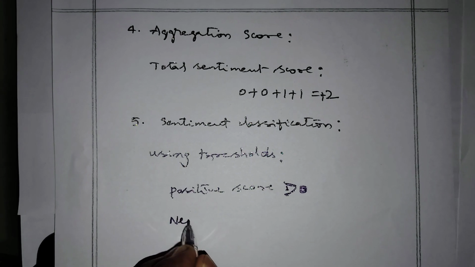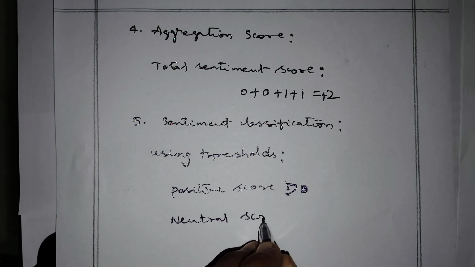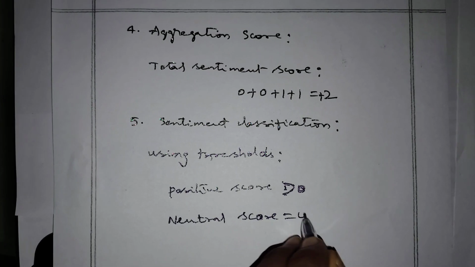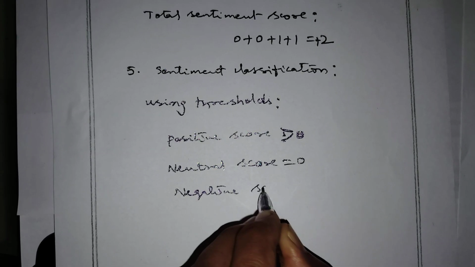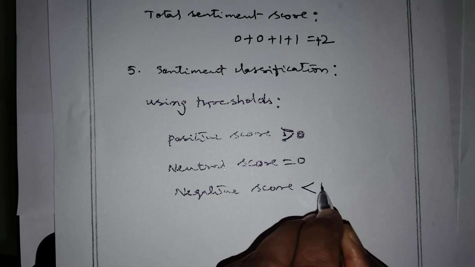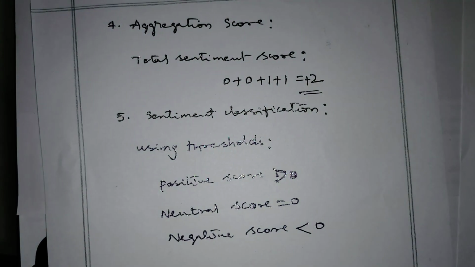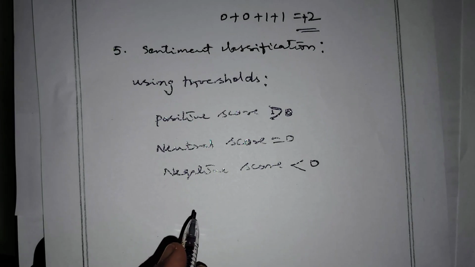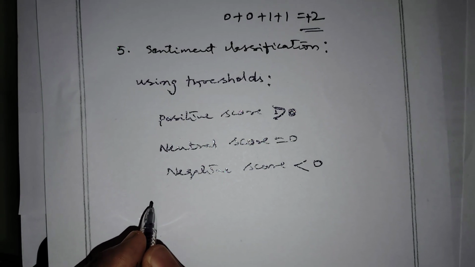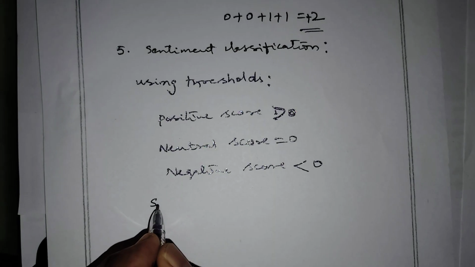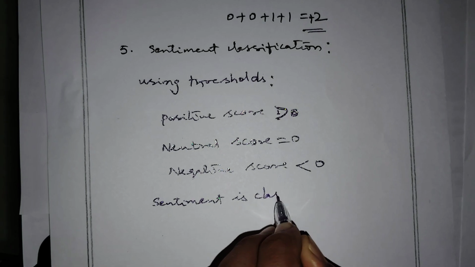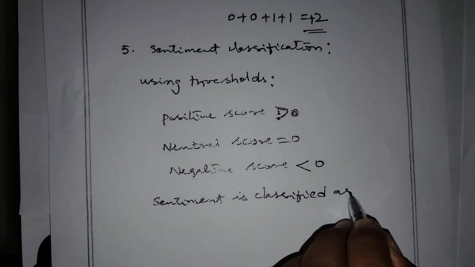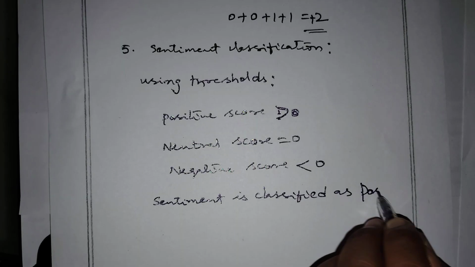A neutral score is equal to 0. A negative score is less than 0. Our score is +2, which is greater than 0. So since our score is +2, the sentiment is classified as positive.